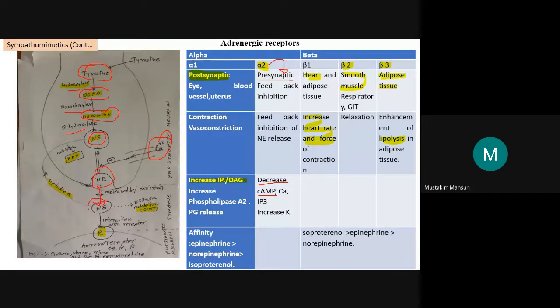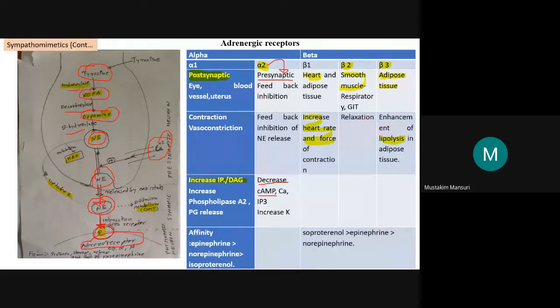Now this norepinephrine produces its effect by binding with the receptors. Here we have the adrenoreceptors. We will see which receptor types there are. Like muscarinic and nicotinic in the parasympathetic system, here we will have alpha and beta. So this norepinephrine interacts with the adrenoreceptor.